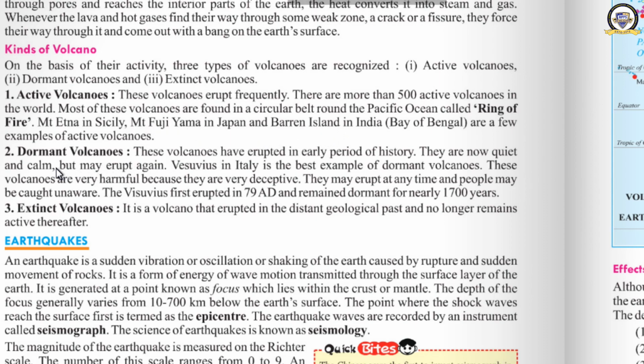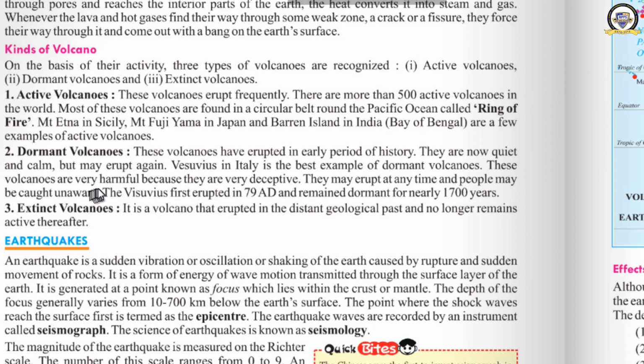Okay, next one is dormant volcanoes. What are dormant volcanoes? They have erupted in an early period of history. They are now quiet and calm, but they may erupt again at any time. They were active volcanoes in the past, but now they are calm and quiet. No volcanic eruptions occur there, but in the future they may erupt. We cannot predict when it will be. That type of volcanoes are called dormant volcanoes. Vesuvius in Italy is the best example of a dormant volcano.